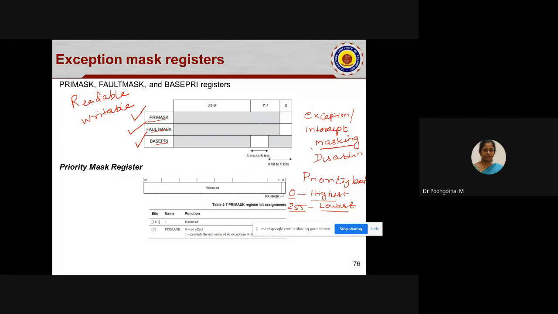And the important thing is they can only be accessed in the privileged access level, because your interrupt handler always runs in privileged access level. So all the registers can be accessed in privileged mode. Please note down, this is a very important point. In unprivileged mode, we cannot access the priority mask register, fault mask register, and base priority register.